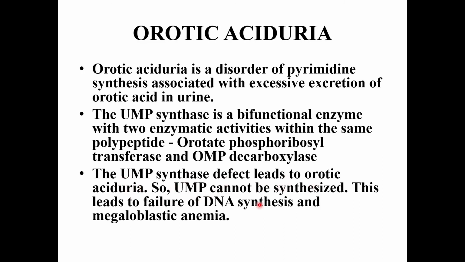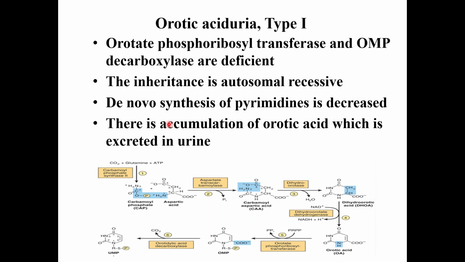So UMP cannot be synthesized. This leads to failure of DNA synthesis and megaloblastic anemia. You can see here orotate phosphoribosyl transferase. These are the steps. First, by the condensation of glutamine, bicarbonate and ATP, in presence of CPS2, carbamyl phosphate synthetase 2 enzyme, carbamyl phosphate is formed.